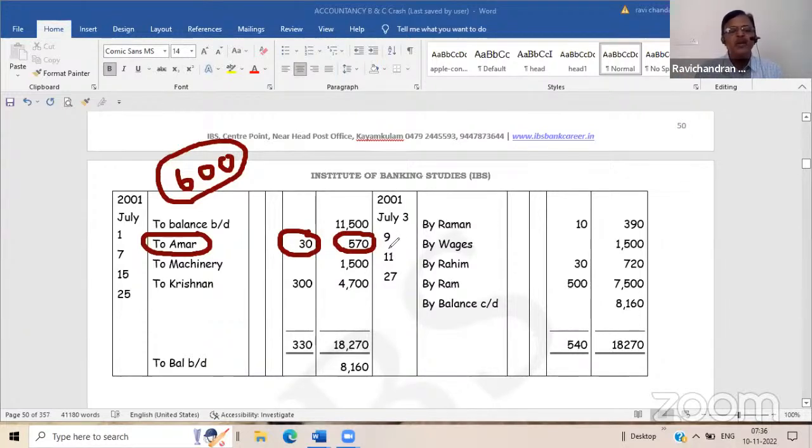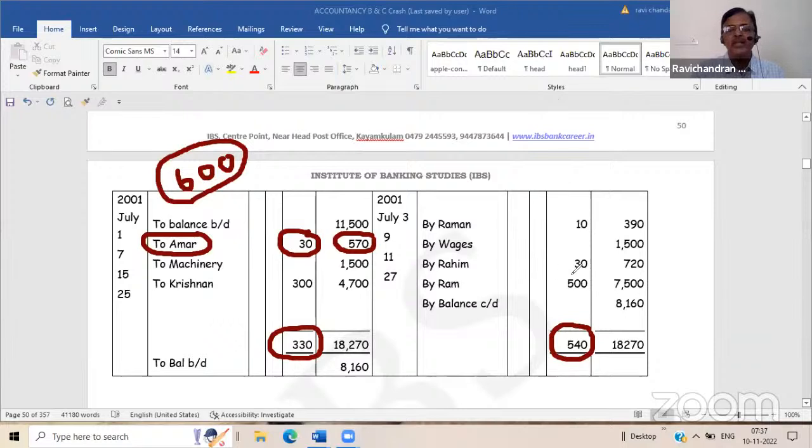The 30 rupees represents the discount, discount allowed. So whatever discount is on the receipt side of the cash book is the discount allowed by us. Whatever discount is on the credit side is discount received by us.